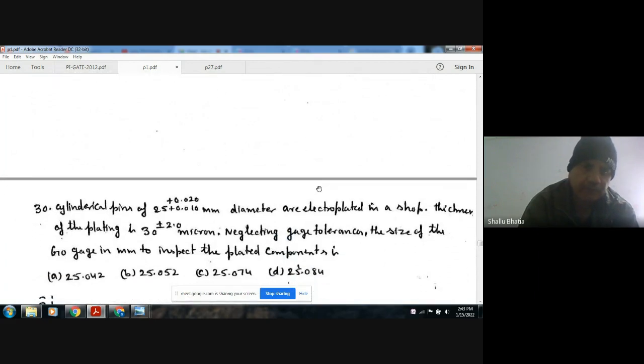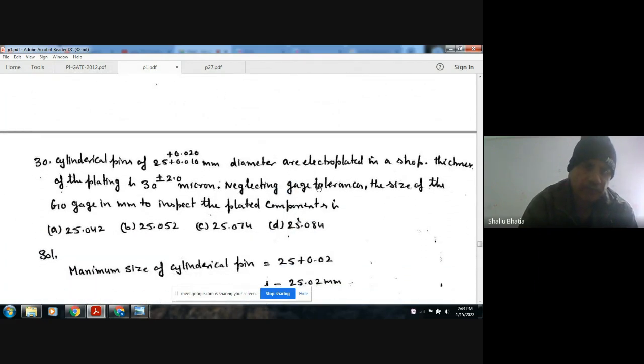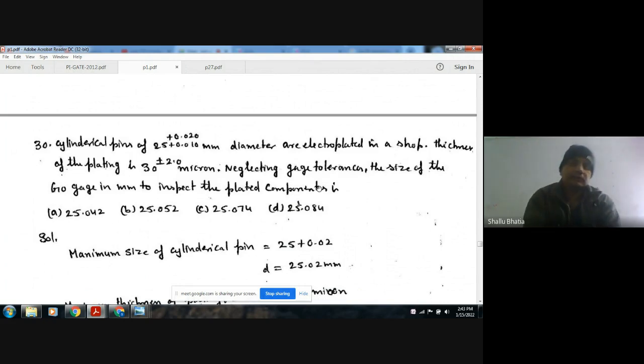Next, cylindrical pins of 25 plus 0.020, plus 0.010 diameter are electroplated in a shop. The thickness of plating is 30 plus minus 2 micron.